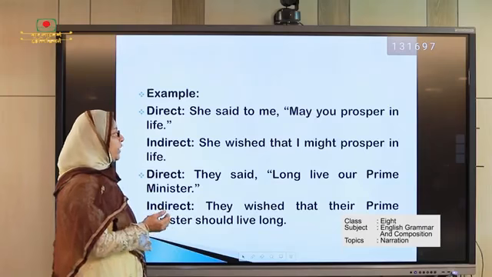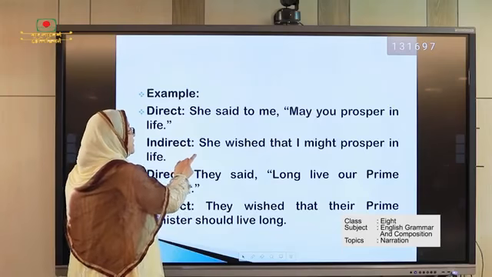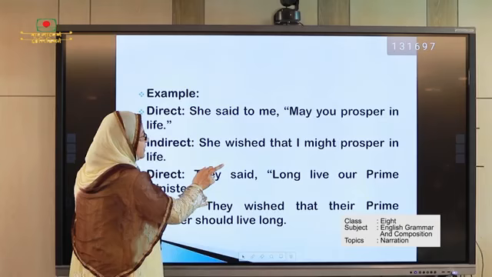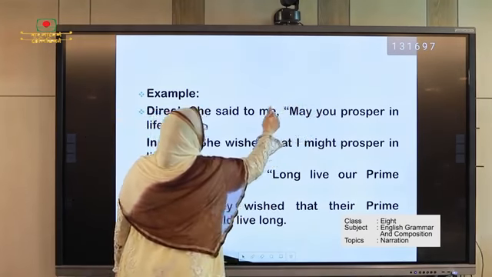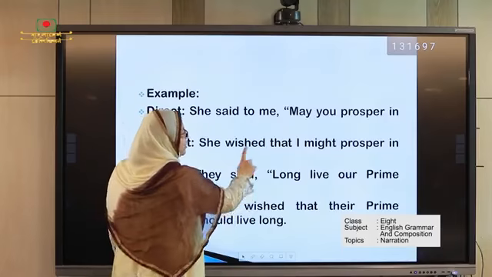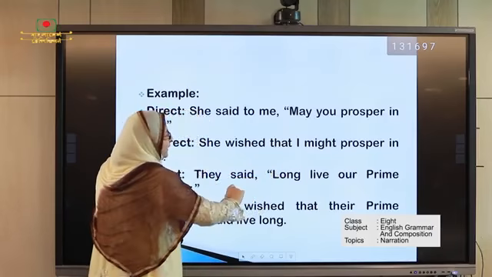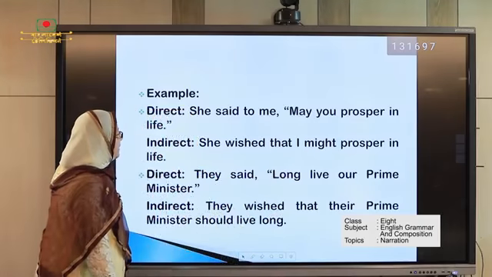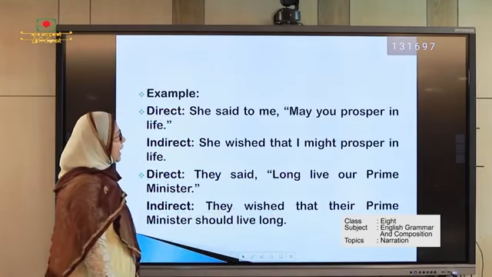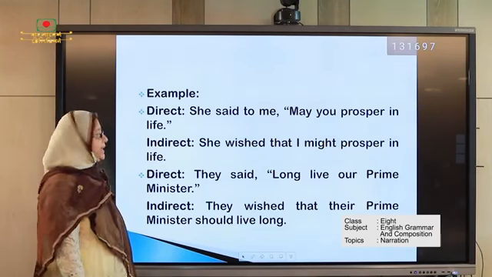So, we use "wish," and the answer is, she wished that, "that" is the linker, and "you" turns with me and changes to "I," and "may" becomes "might." Okay? So, the answer is she wished that I might prosper in life.